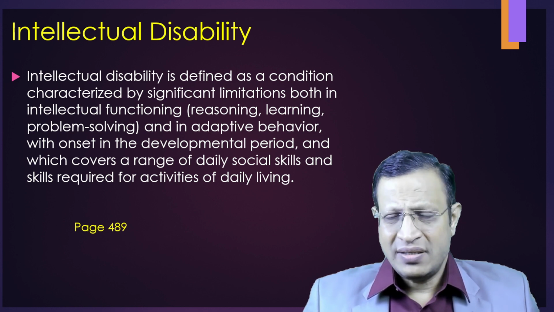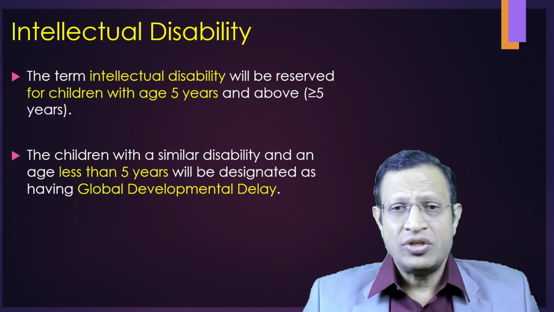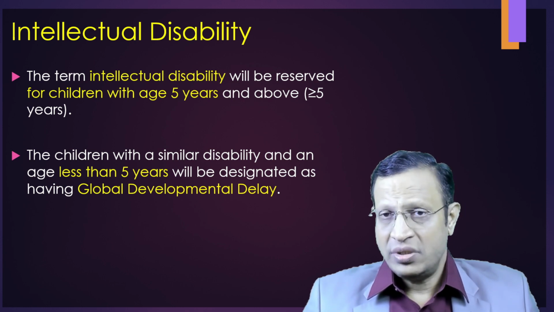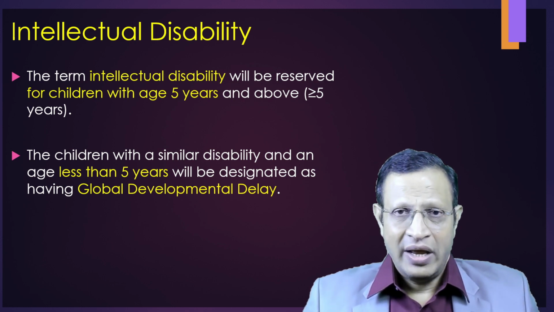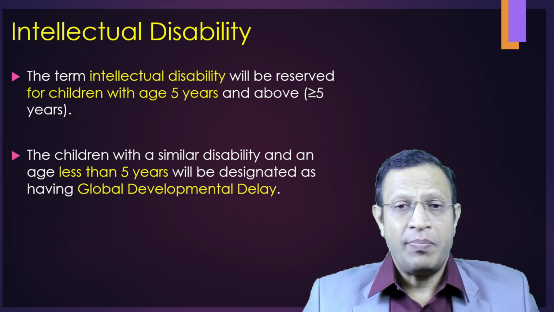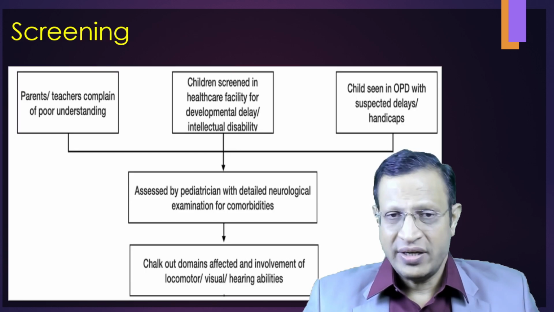They have given this definition to clarify. The term intellectual disability will be reserved for children aged 5 and above. Then what happens to children below 5 years? If there is any delay, it will be considered global developmental delay. That means you will use intellectual disability only for children 5 and above.